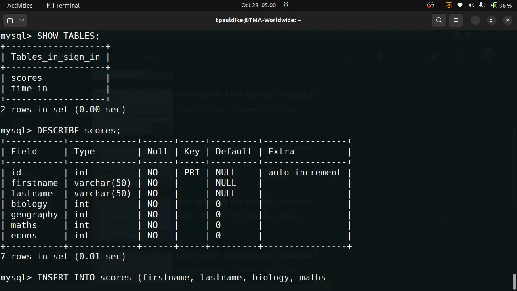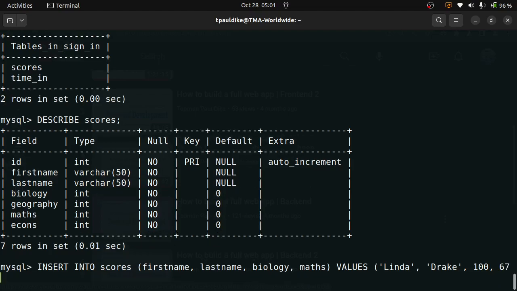So I've skipped geography, I've skipped economics. Let's see what happens. Now values: for the first name I'm going to use Linda, and the last name Drake. Linda Drake scored, let's say, 100 in biology and 67 in maths.